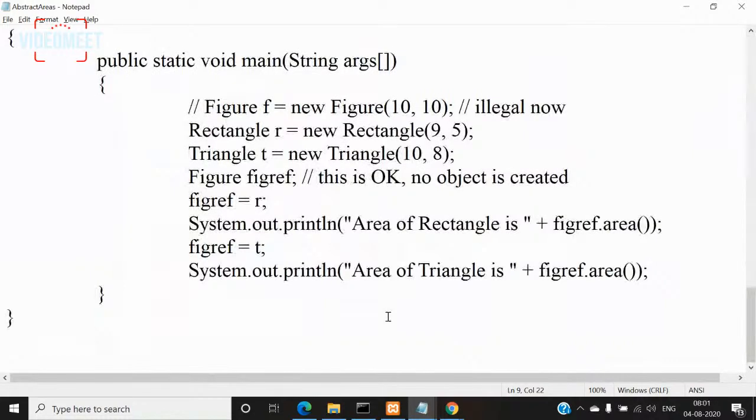So this is about abstract classes and how to use reference variables of abstract classes to make them point to objects of subclasses, through which we implement Java's runtime polymorphism. With this, we'll complete abstract classes. In the next class, we are going to see another new topic.